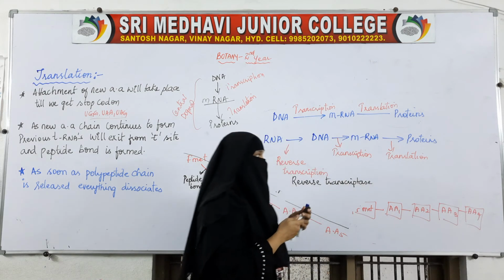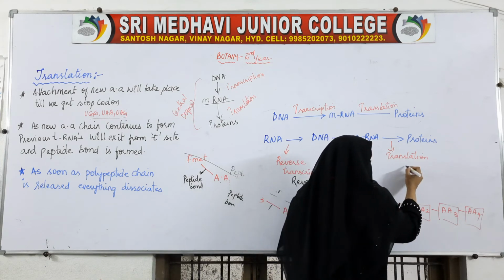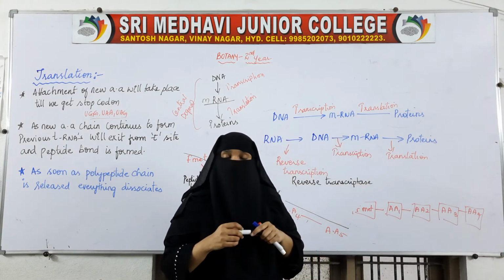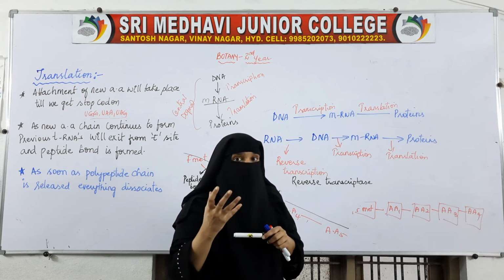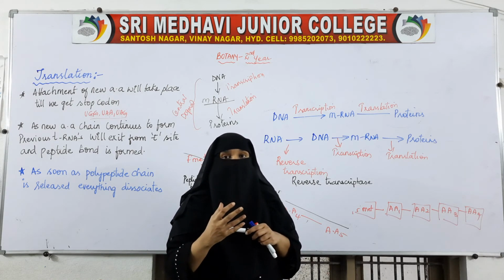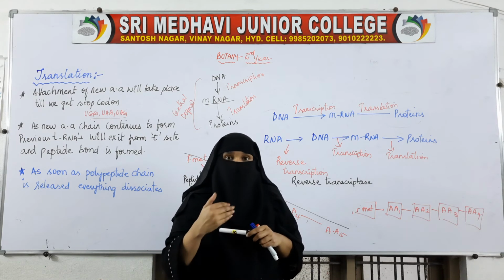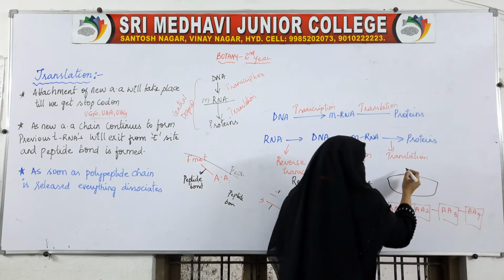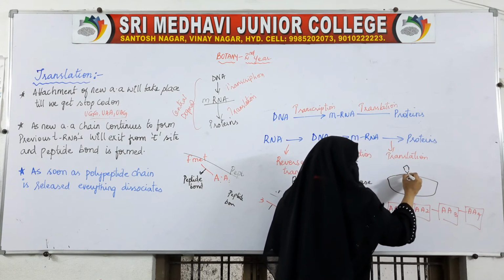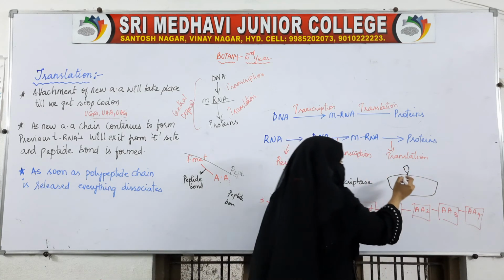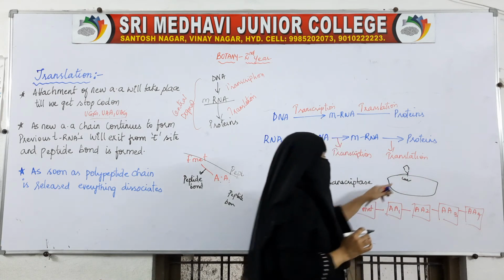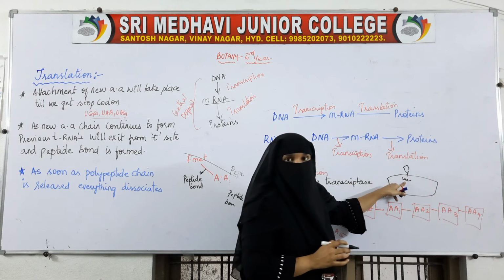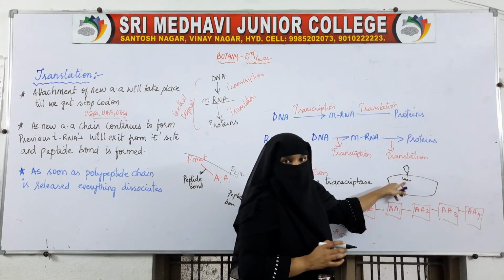If we take this in organisms, RNA as a genetic material is present in some viruses. Viruses are not capable of multiplying on their own. So, this is the bacteria. When the virus infects this bacteria, the genetic material of the virus will enter into the bacteria.